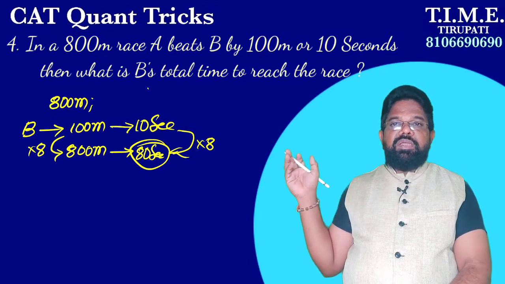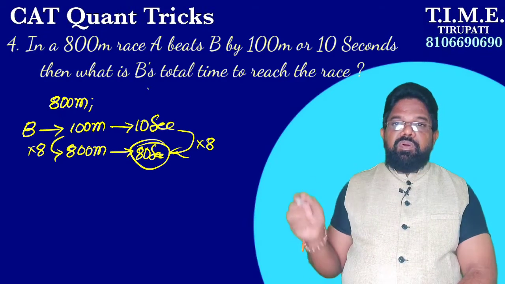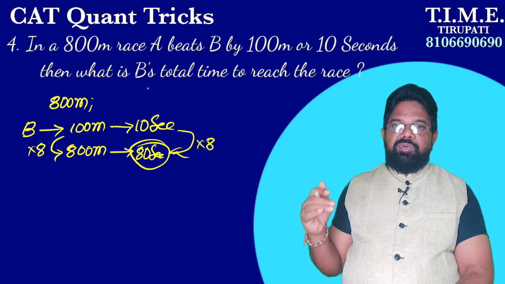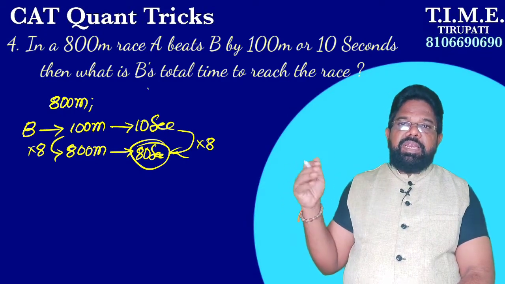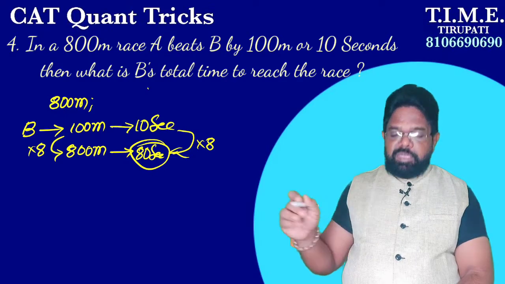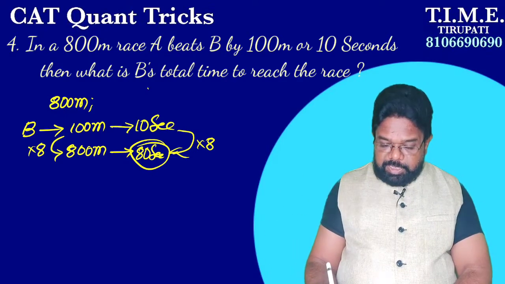So, what is B's total time to reach the length of the race? According to this question, B covers 100 meters in 10 seconds. Here we require 800 meters, the total length of the race. 100 becomes 800 means into 8, here also into 8. 10 into 8 gives 80 seconds.